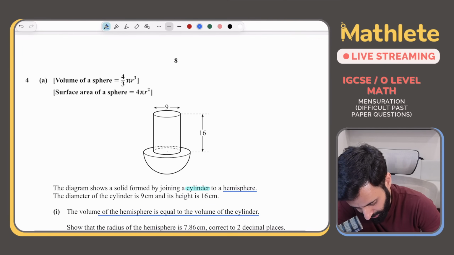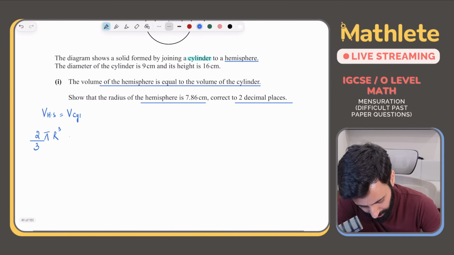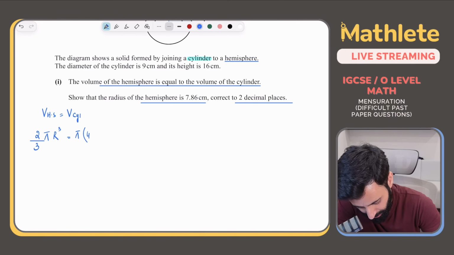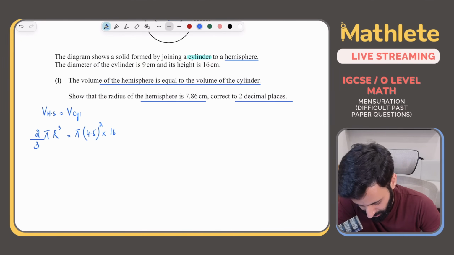Okay, so the radius of the hemisphere, I'm calling that capital R. And the radius of the cylinder will be half of 9, which is 4.5. So 2/3 pi R cube is equal to pi r squared h, which means pi into 4.5 squared, multiplied by the height of the cylinder. What's the height of the cylinder? That's equal to 16.